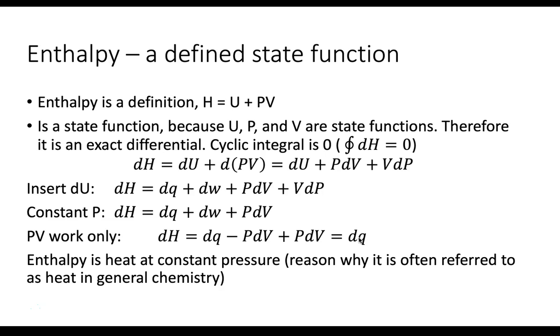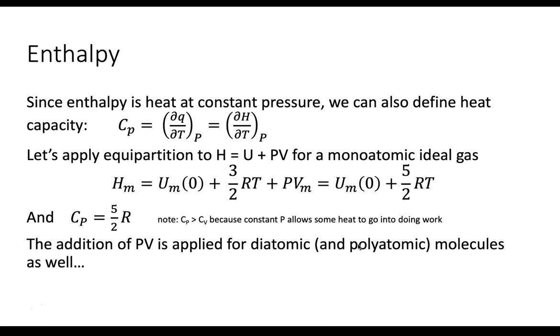This is one of the reasons why when we talk about enthalpy change in Gen Chem, you often said the heat of a reaction. It's not just the enthalpy of a reaction. We use those interchangeably, and that's partly because most chemistry we're doing is at atmospheric pressure, which is constant pressure. So this is part of the reason why we defined enthalpy: the natural variables for enthalpy are P and T, not V and T like they are for internal energy. Anyway, we can once again use this to define a heat capacity at constant pressure.